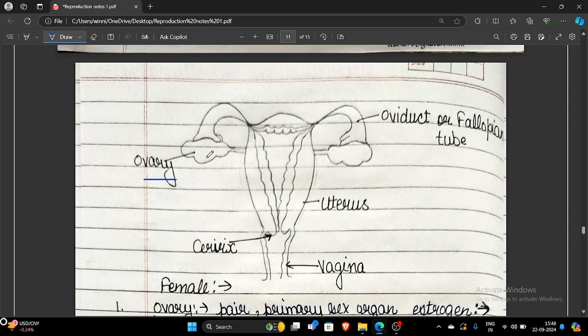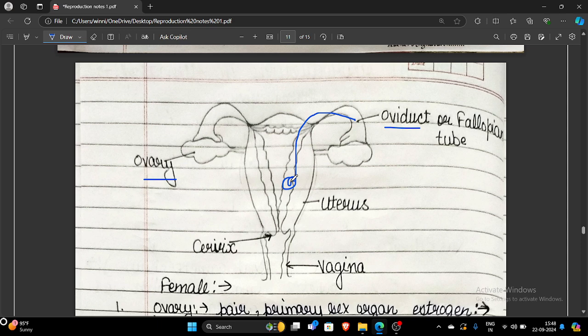After that, that ovum is collected by oviduct. This oviduct provides a particular site for the fertilization of sperm and ovum. That's why it is also known as site of fertilization. Once fertilization is achieved, zygote is formed. That zygote will move into the uterus and attaches over there. After attachment, the single-cell zygote will develop into multicellular structure embryo through repeated cell division.